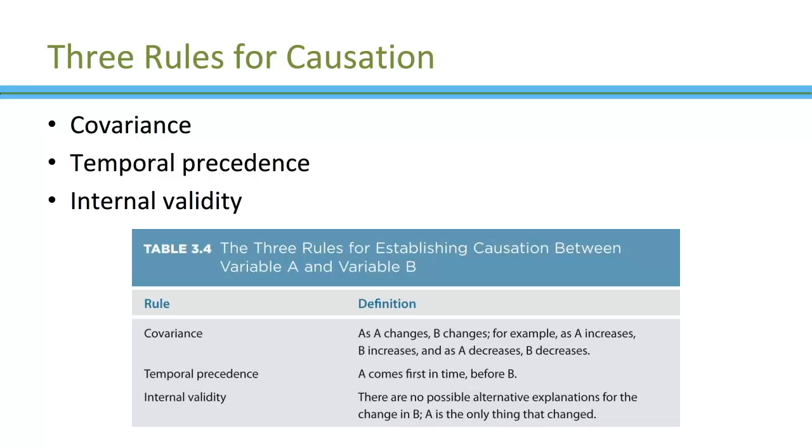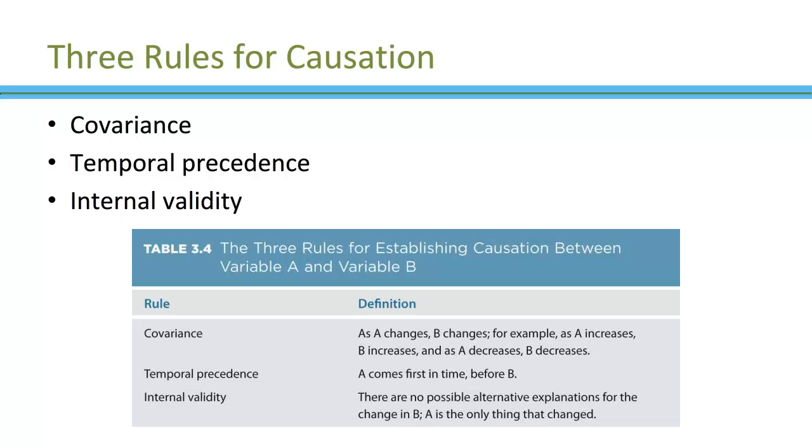We also need internal validity. Again, we'll be talking about validity over and over and over in this course, and then if you take statistics, you'll hear about this as well. But you need to find out that there are no possible alternative explanations for the change in B. A is the only thing that changed. Probably the best way to do this is with a solidly designed experiment, which is sometimes hard to do, which is why causality is sometimes hard to establish.